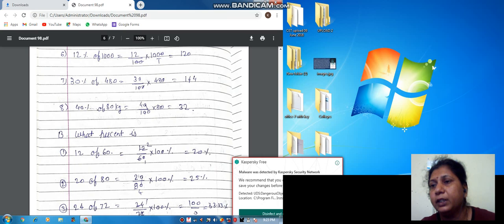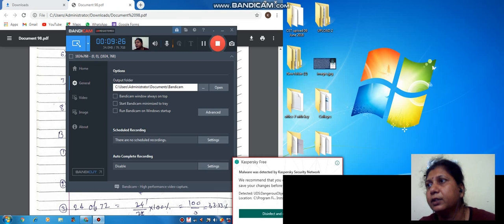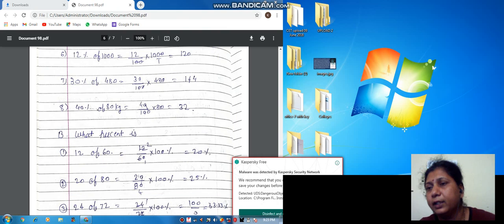what percent is 12 of 16? Now see, these examples are different from this one. Okay, so before starting these examples, just 1 second, before starting these examples, we will first just explain this one, and from tomorrow's video we will start this B example.